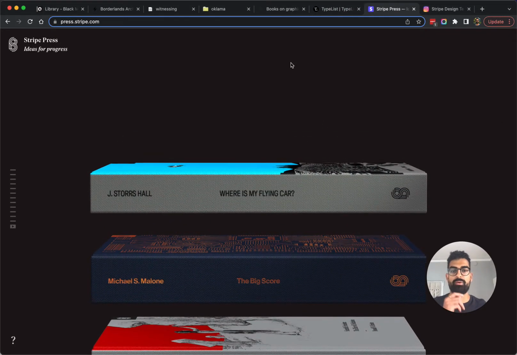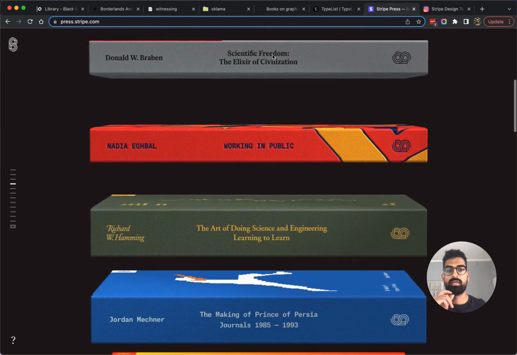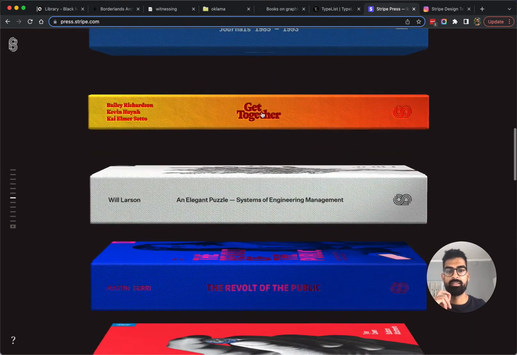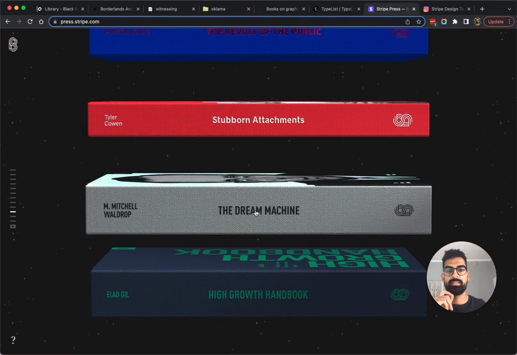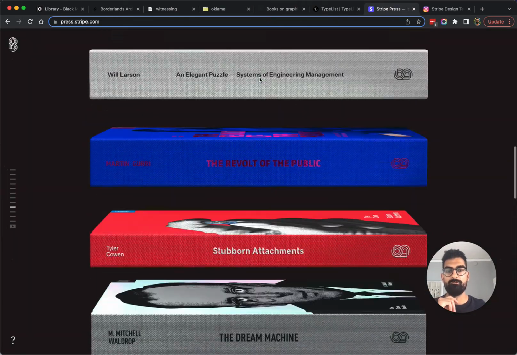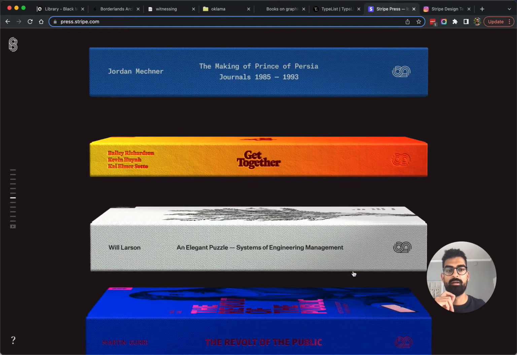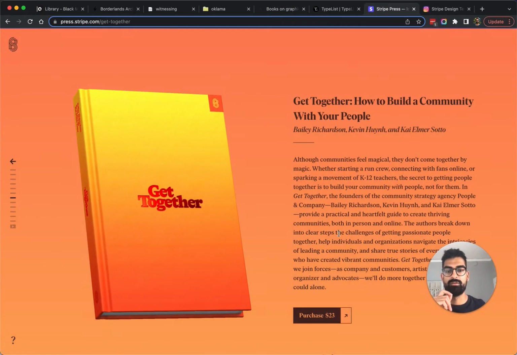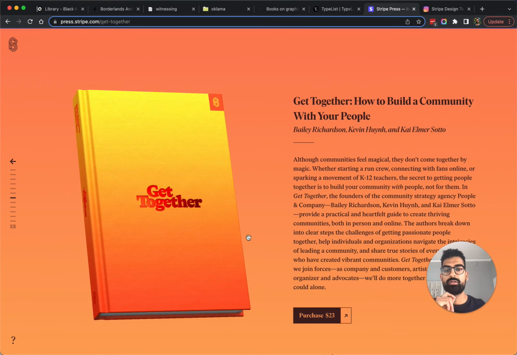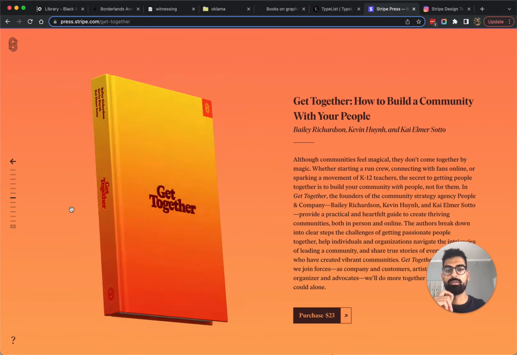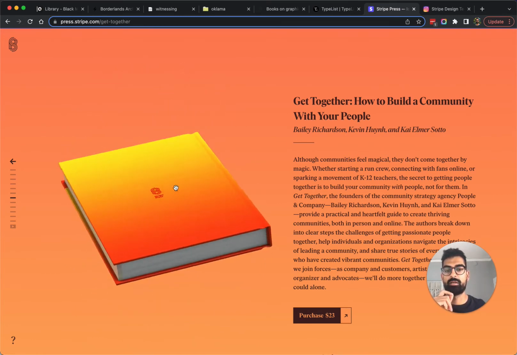This is from Stripe Press. This is a collection of books from Stripe Press, and as I'm scrolling through this list, it's this 3D stack of books. Okay, so very similar to Books on Graphic Design, but 3D. What's really cool is that if I click into any of these, the books are actually interactive 3D models. So I can drag around with my cursor.